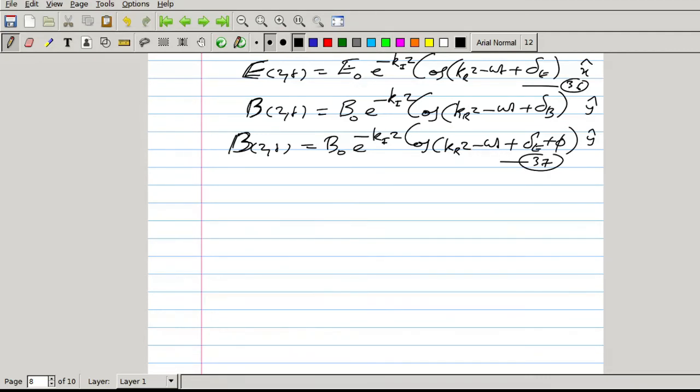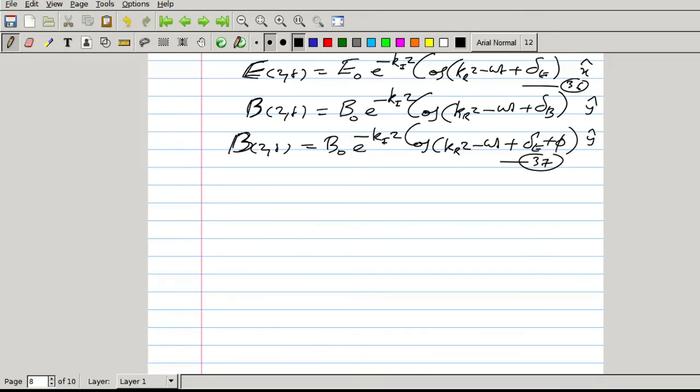The other difference is that in the case of dielectric medium, these amplitudes are constant. Electric field amplitude is E0 and magnetic field amplitude is B0. But in this case, the electric field amplitude is E0 e raised to minus Kiz, and magnetic field amplitude is B0 e raised to minus Kiz. That means as z increases, the amplitudes of electric and magnetic field vectors decrease. Now we draw the graph of this one.